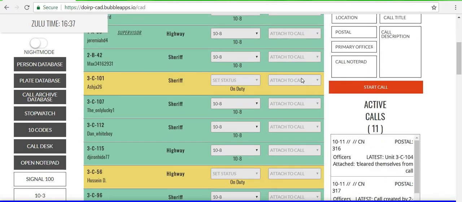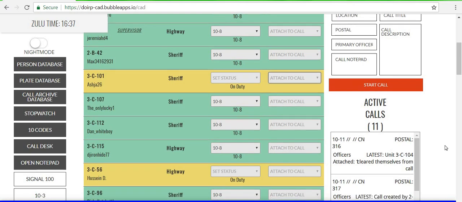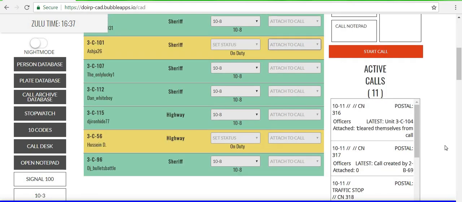And you could start the call and attach other people to that call. There are a crap ton of calls going on right now. And for dispatch, once a call is done, once it's called code 4, all clear, then you could go ahead and delete that call.